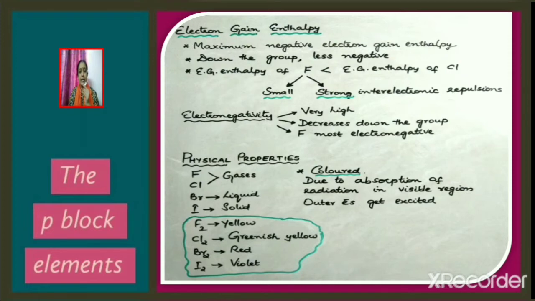Halogens have very high electronegativity, and electronegativity decreases down the group, and we know that fluorine is the most electronegative element. Let us now discuss the physical properties of halogens. Fluorine and chlorine are gases, whereas bromine is a liquid and iodine is a solid. All the halogens are colored. It is due to the absorption of radiation in the visible region. As a result of absorption of radiation, the outer electrons will get excited. Fluorine is yellow in color, chlorine is greenish yellow, whereas bromine is red and iodine is violet colored.